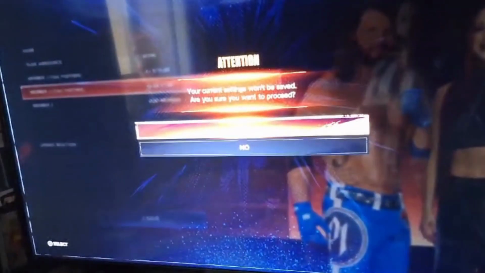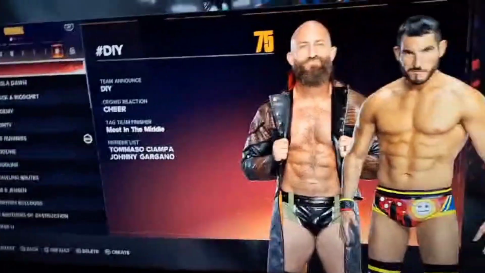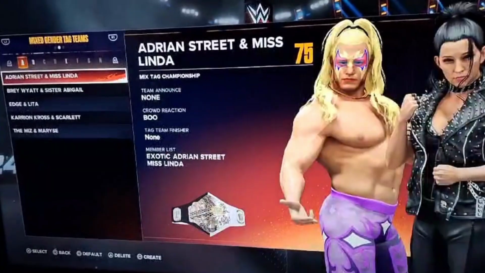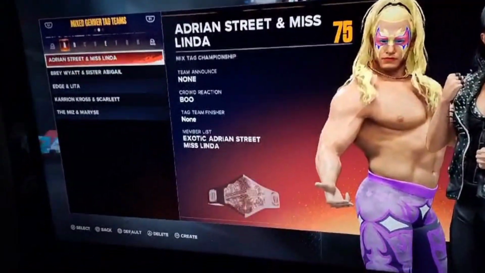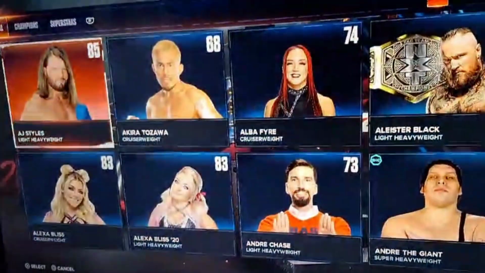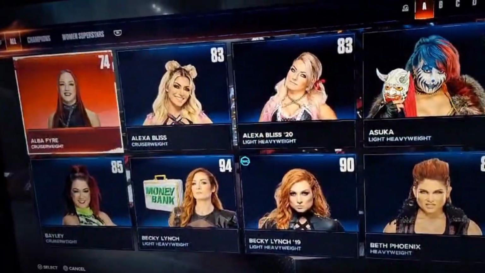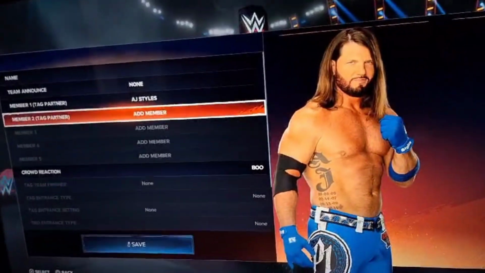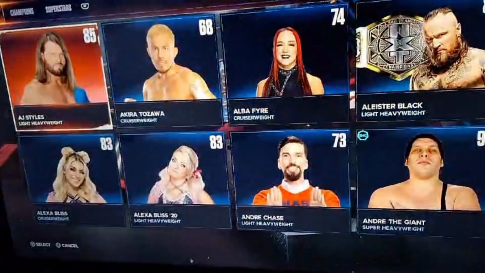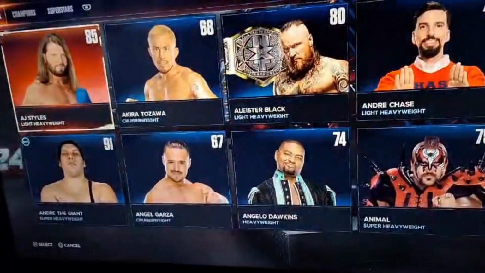I don't want to save that, so it doesn't matter anyway. There, for a quicker way, you could just move on to view the mixed tags, and then press R3 to create. Say you might want a normal starter to be first, and then you will automatically be transitioned to the next gender. Let's delete both of them, and we can start. And then, if you really want, you can start with a woman, and then it automatically switches the next one to a male.